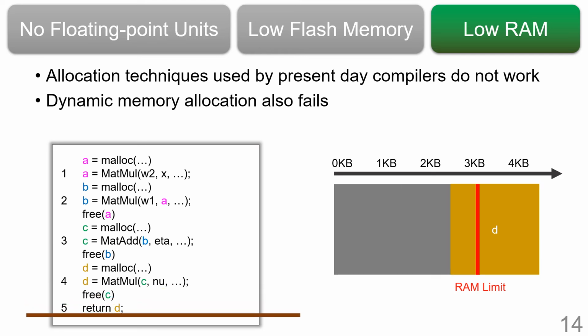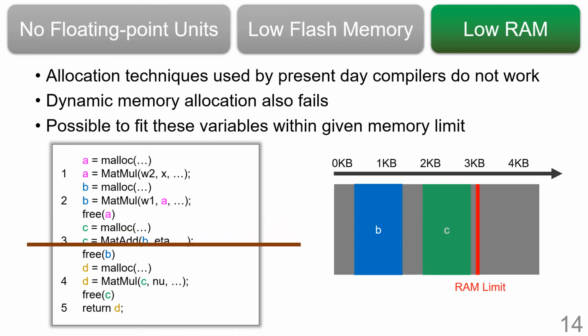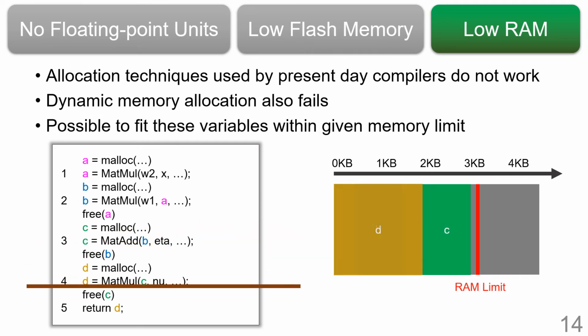However, it is possible to fit these variables within the given RAM limit. Let us take a step back and go to the program state after instruction 2. If we had known a large variable was incoming after instruction 3, we would have assigned C in a way such that just before instruction 4, D would have fitted in the empty space at the start of the program, as we can see here.